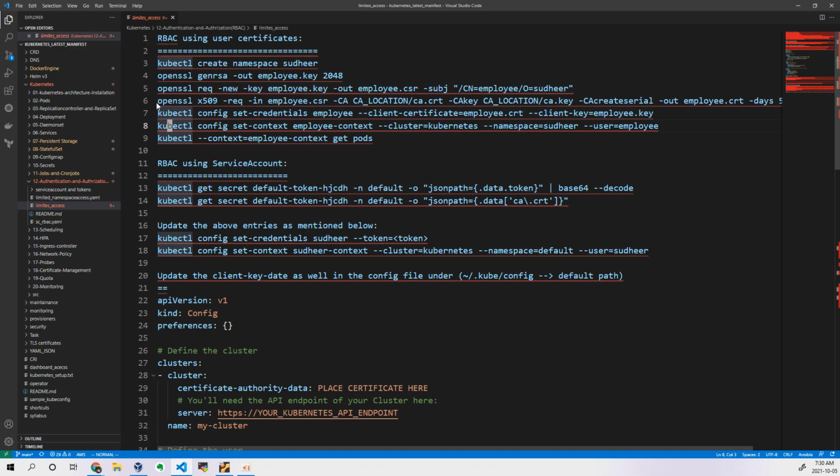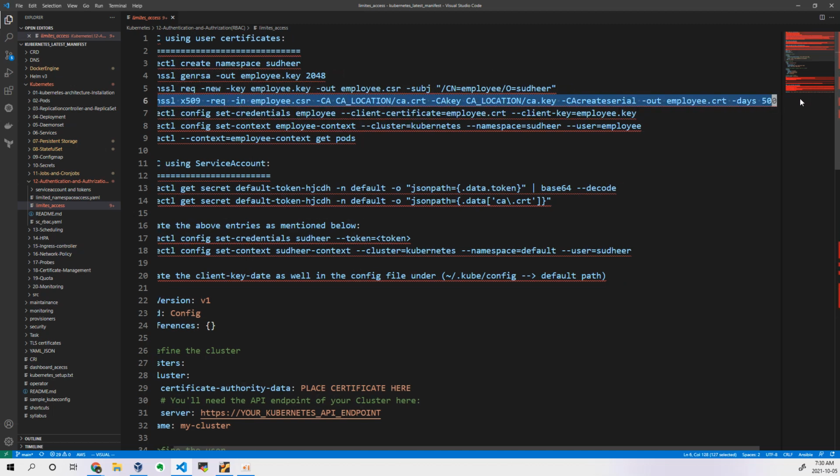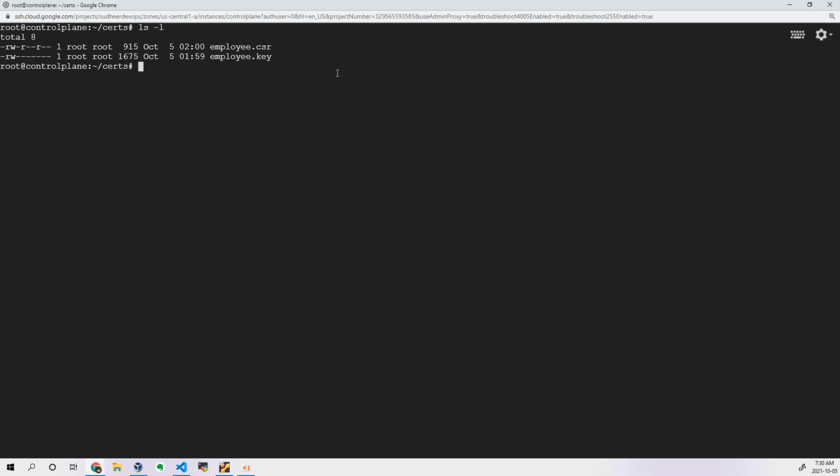How will it sign my certificate? Let me show you that. Now we are generating a client certificate. This client certificate should be signed by your Kubernetes API server. You can see here, where is your certificate? This is your client certificate which will be generated as an output. Expiry is 500 days. After 500 days, it will expire, which is more than enough for us. And you can see here, expire is a request.